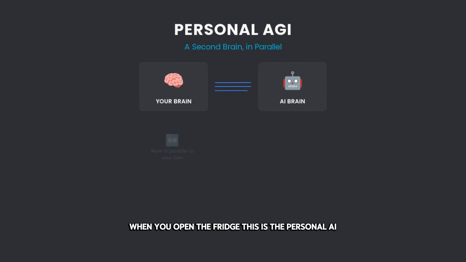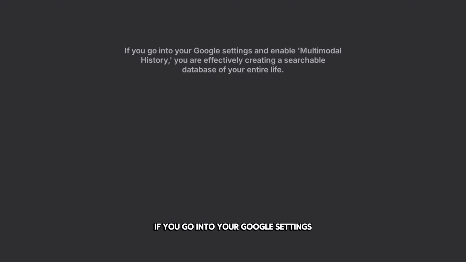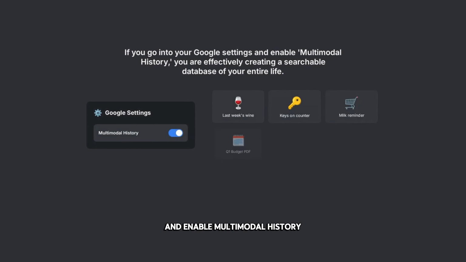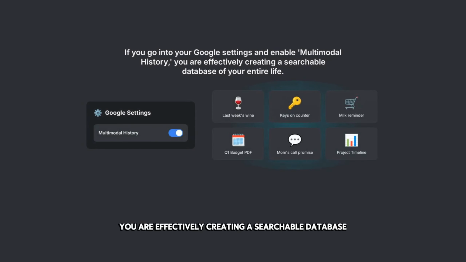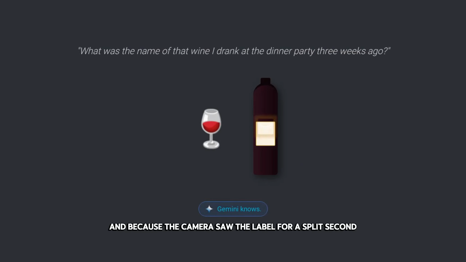This is the personal AGI. It is a second brain that runs in parallel to your own. It doesn't wait for a prompt. It anticipates your needs. If you go into your Google settings and enable multimodal history, you are effectively creating a searchable database of your entire life. You can ask, what was the name of that wine I drank at the dinner party 3 weeks ago? And because the camera saw the label for a split second, Gemini knows.